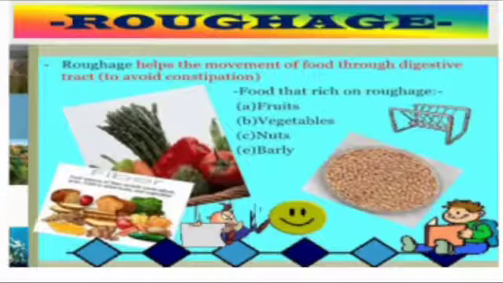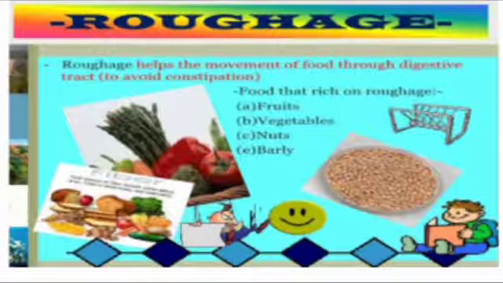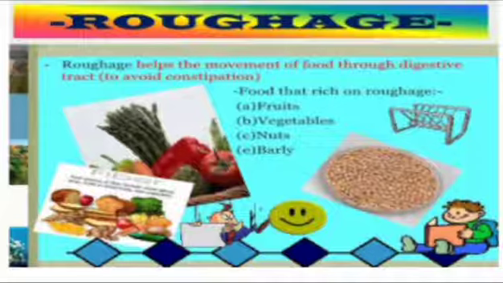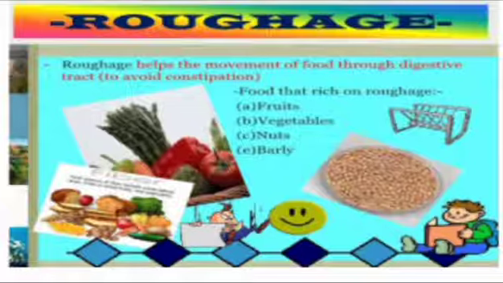And then roughage. Roughage is the dietary fiber present in the food we eat. It is the part of the food that is not digested by the human digestive system. For keeping the digestive system healthy, roughage plays an important role. It helps the food move through the digestive tract, helps in bowel movement and prevents constipation. Vegetables, that is spinach, cabbage and cucumber, are rich sources of roughage. And pulses and cereals with the seed coats and vegetables also have a large amount of roughage.